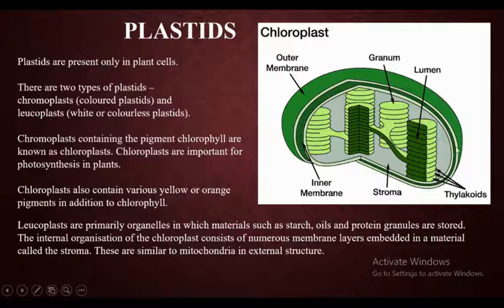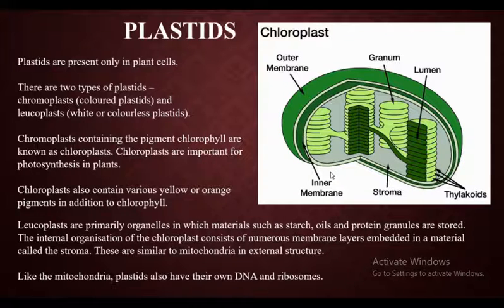Now, chloroplast resembles mitochondria. Why does it have the same structure as mitochondria? Because it has two layers. See here, outer membrane and inner membrane. In mitochondria, we had outer membrane and inner membrane, whereas endoplasmic reticulum and Golgi apparatus have only one membrane, right? So plastids and mitochondria have slightly similar structure.